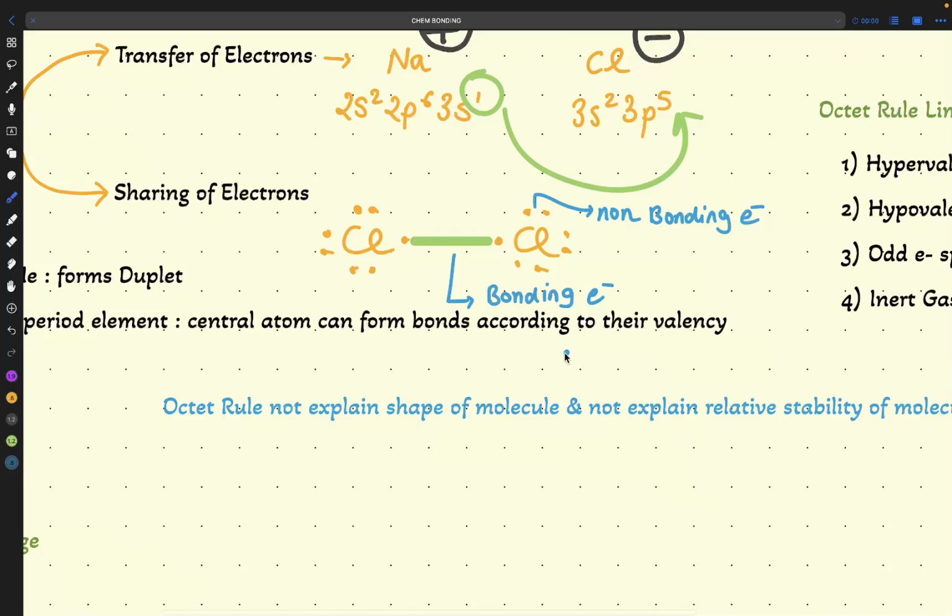How many bonding electrons are present, Rayan? How many bonding electrons? No, no, no. Bonding electrons, not bonding pairs, I told. Yeah, good. Anaya, how many non-bonding electrons do we have in one chlorine? How much?